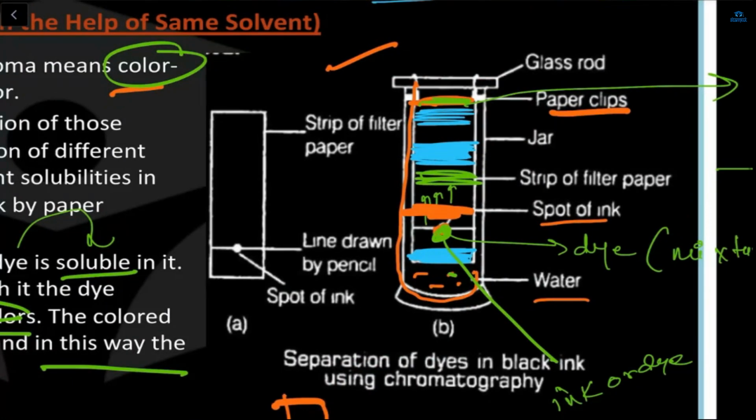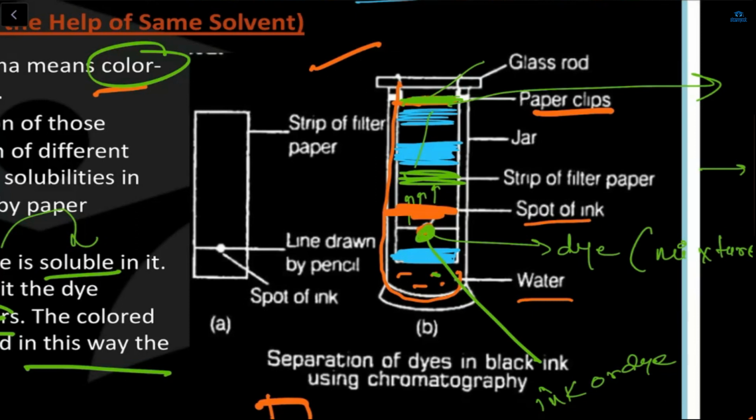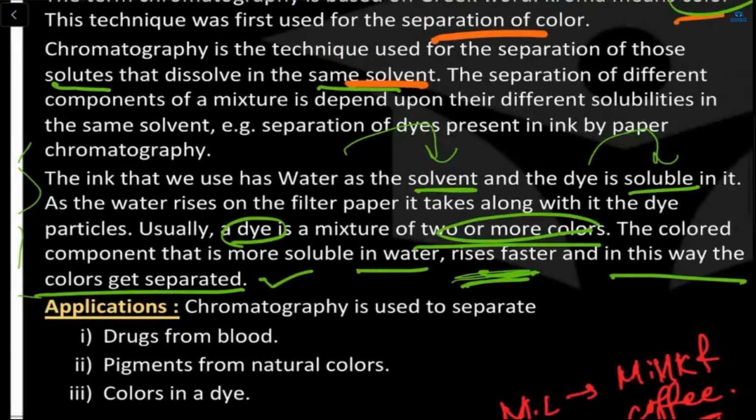It will leave the cloth and mix with water. It won't drip out; it will just move level by level. If the green has more solubility, then it will be at the higher level of the paper. If orange has less solubility, then it will be at the lower level of this paper. So in this way, all the colors get separated, level by level.